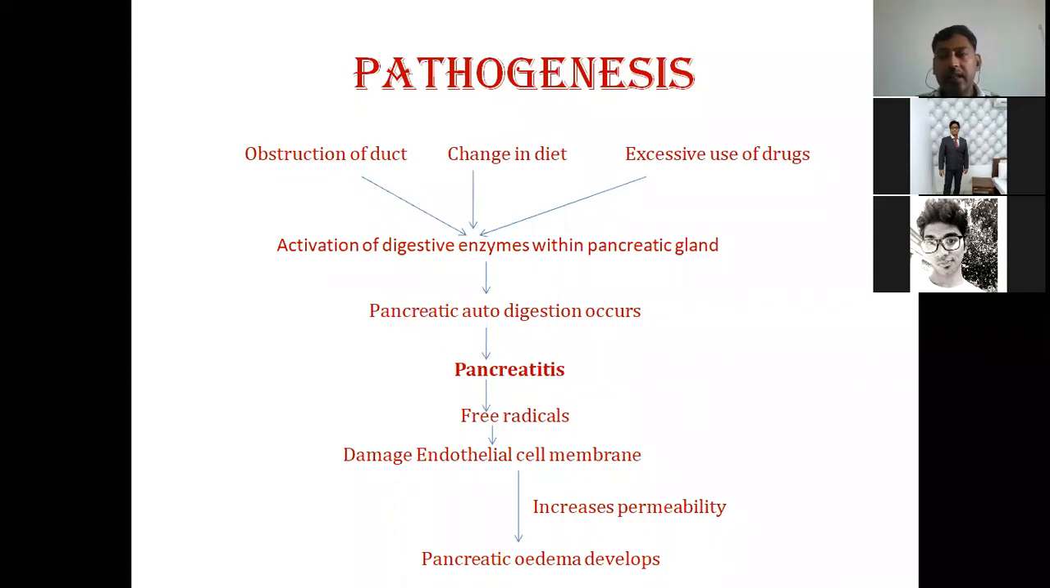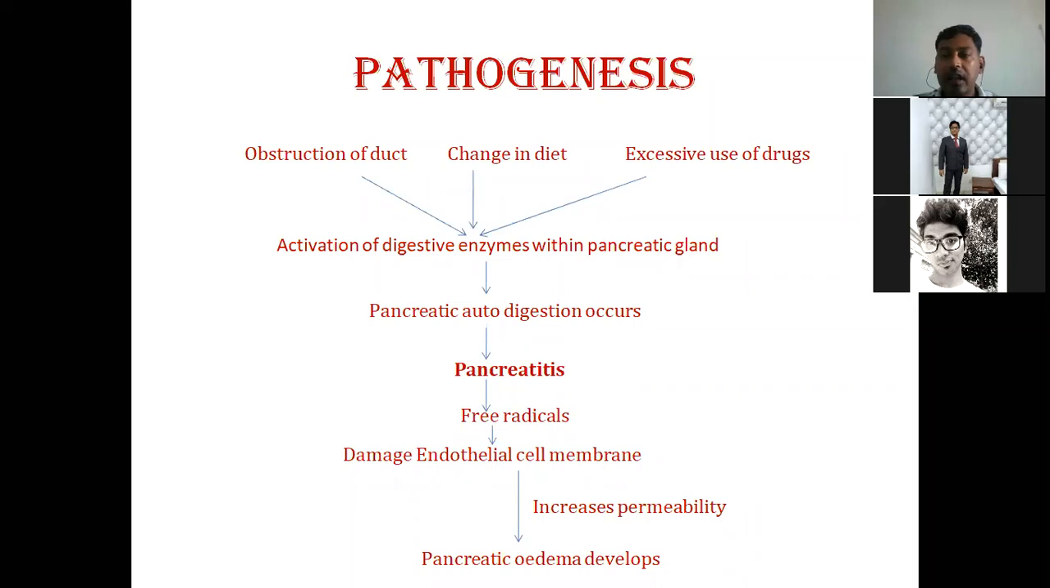come through a duct into the intestine, and they perform their digestive function in the intestinal lumen. But when these etiologies are present, those enzymes get accumulated in the pancreatic tissue itself, and they perform their digestive function there, in the pancreatic tissue. When they digest the pancreatic tissue or cells, it leads to an inflammatory condition, and that is called pancreatitis.